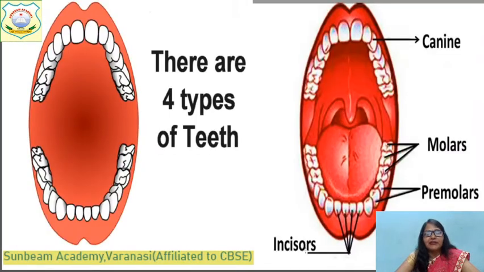Let's read these teeth one by one. In this picture, you can see there are 4 types of teeth. The first 4 front teeth are called incisors. They are present 4 in the lower jaw and 4 in the upper jaw. Just after the incisors, there are sharp teeth, one on the left side and one on the right side. They are called canines, 2 in the upper jaw and 2 in the lower jaw.